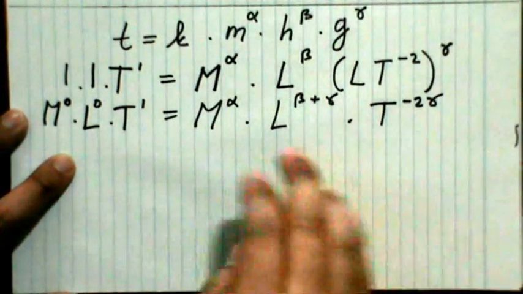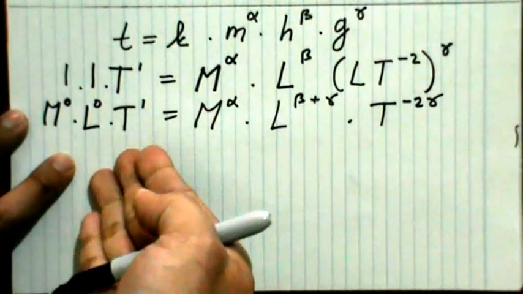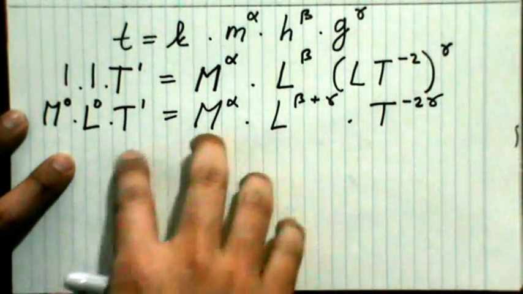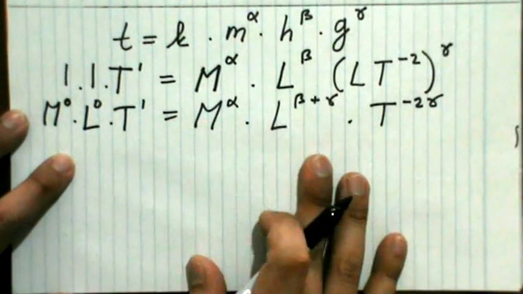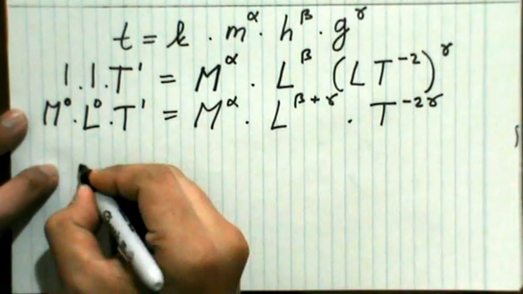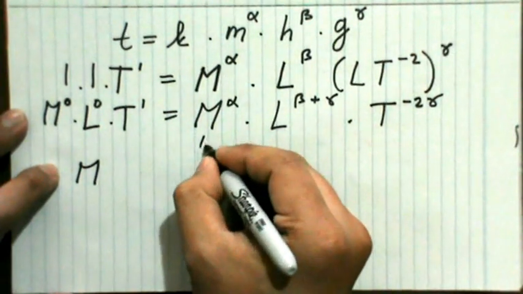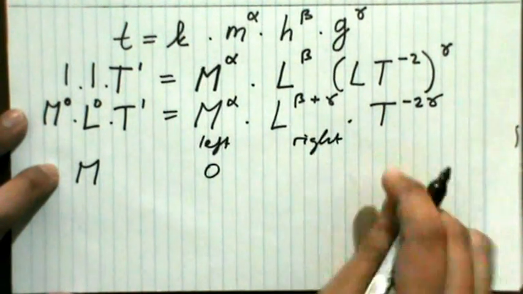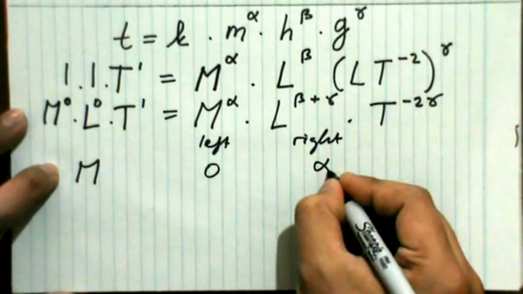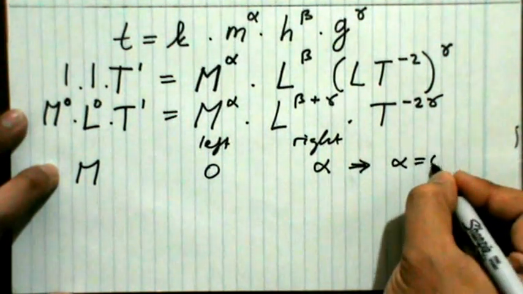Now, in order to have the same dimension for the left and right side, the dimensions of both sides must be the same. First, for M, at the left side we have 0, and at the right side we have alpha. Therefore, the value of alpha here is 0.